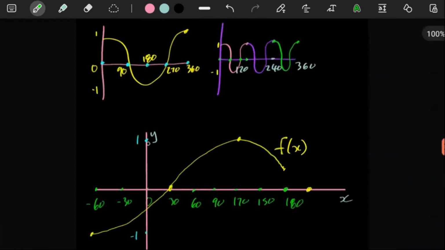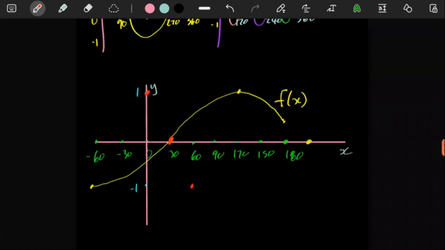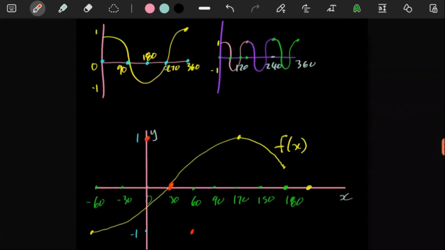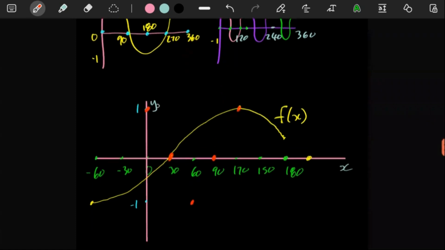You see, we know that it's still going to start up here. Let me maybe make it in red. It's still going to start up here, right? But then it would have turned at 90. So now you say 90 divided by 3, which is 30. So it's not going to cut the x-axis there. It would have turned at 180, so you divide this by 3. 180 divided by 3 gives you 60. So it's going to turn down there. 270 divided by 3 gives you 90. 360 divided by 3 gives you 120. So your graph would look something like that.